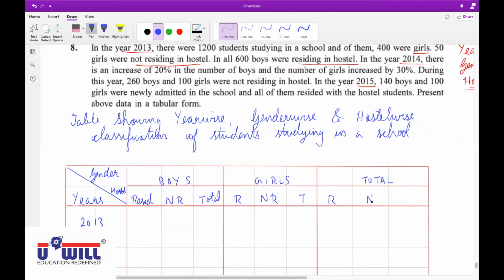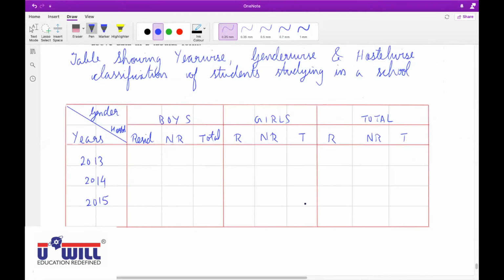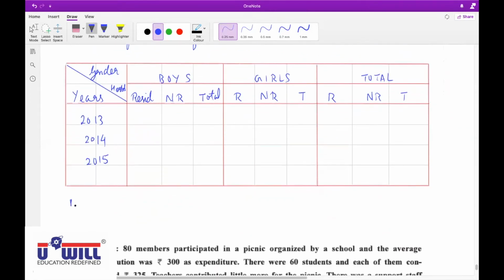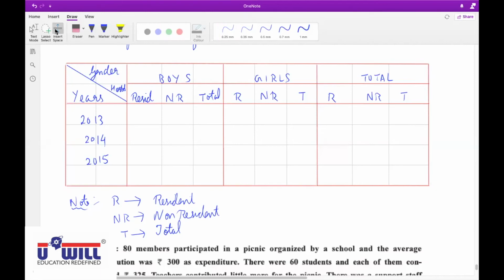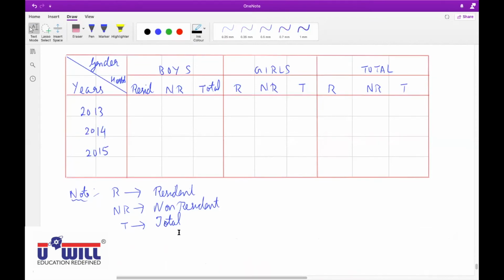Resident, non-resident and total. And as I said to you, if you use any short form, then mention it as a note: R stands for resident, NR stands for non-resident, and T stands for total. If any short form is used, you must write its full form at the bottom as a note.